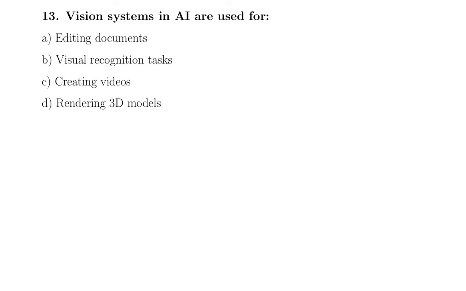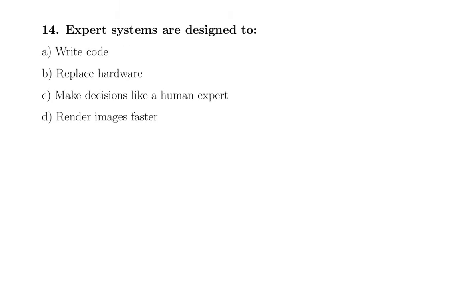Question number 13. Vision systems in AI are used for editing documents, visual recognition tasks, creating videos, rendering 3D models. The correct option is visual recognition task. That is option B.